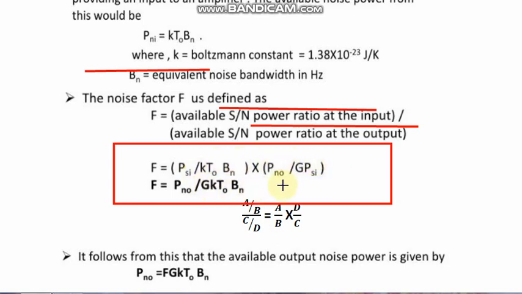When you put in all the values, this is input power, this is output power, and the output power, as I have told you, is G into input power. Similarly the noise will also be multiplied. If you solve this, finally the noise factor F is equal to Pno, the output noise power, divided by G, the gain of the filter, K